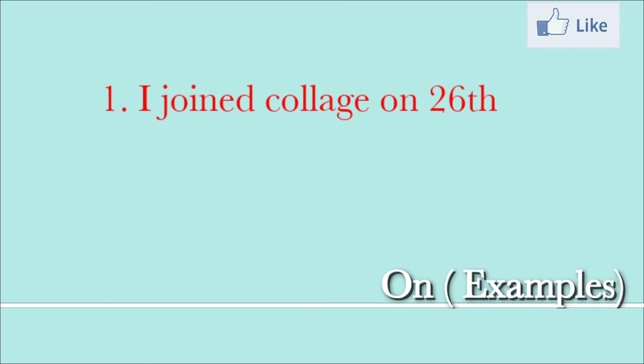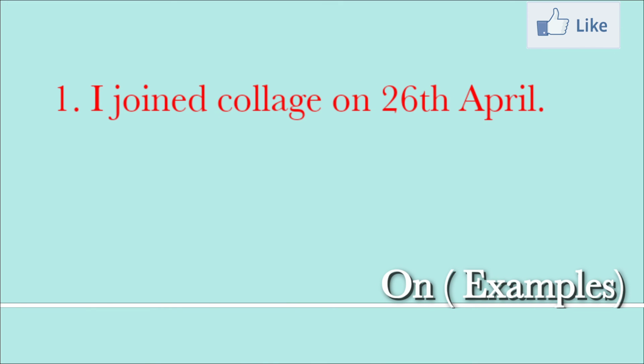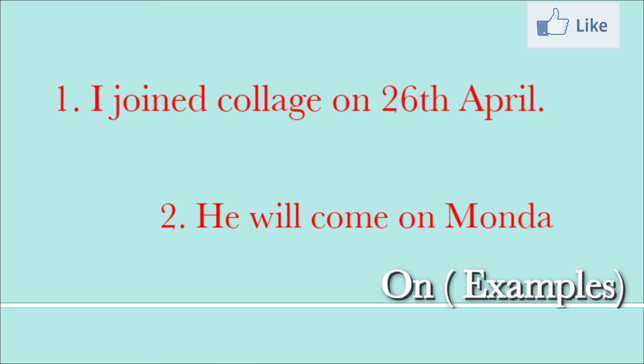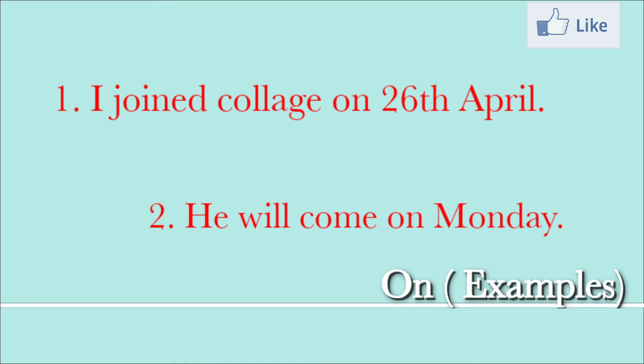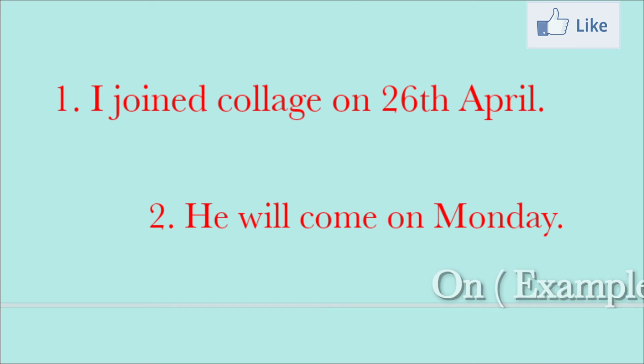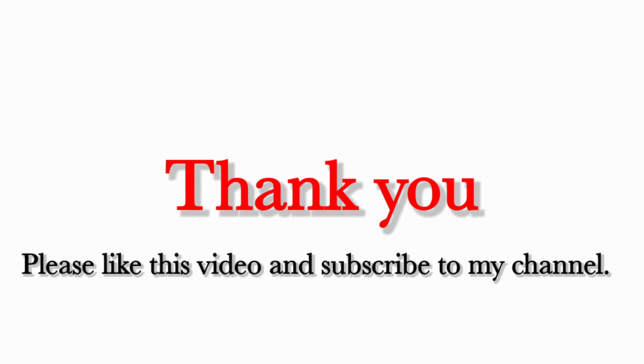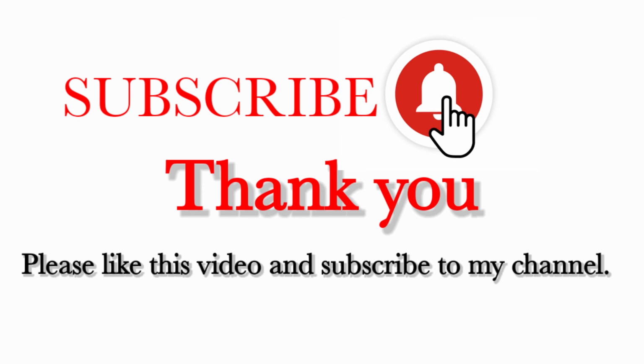On. I joined college on 26th April. He will come on Monday. In these two sentences, we use on before a particular date and also before a particular day. So I think you understood the difference between the prepositions clearly. Thank you.